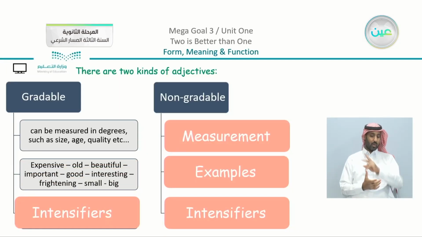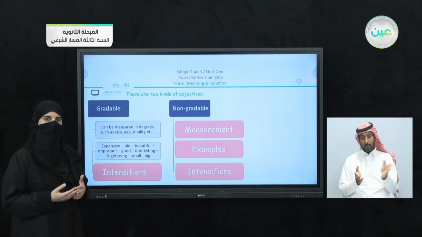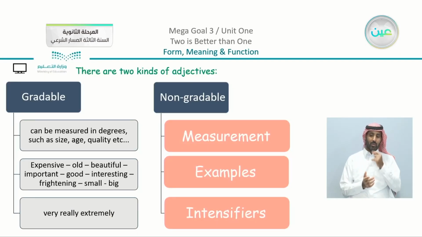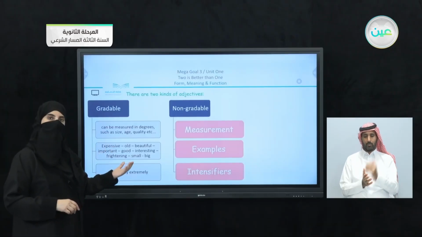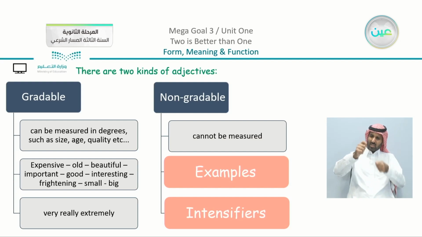Examples, we have different adjectives such as expensive, old, beautiful, important, good, interesting, frightening, small, and big. Now you can see that these are regular adjectives we are used to using every day, and we can use different intensifiers with them, like very, really, or extremely. I can say very small, or really beautiful, or extremely important. On the other hand, you now may understand what is the meaning of non-gradable. So non-gradable here means that it cannot be measured.